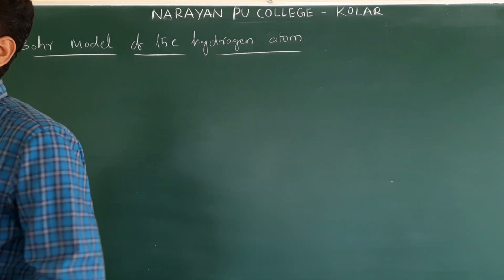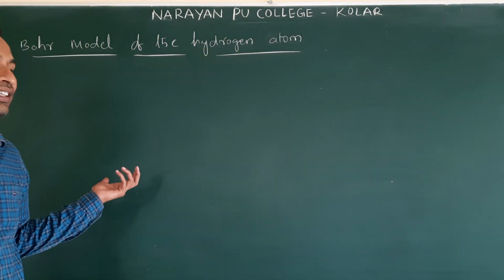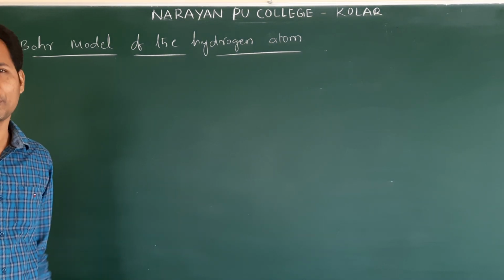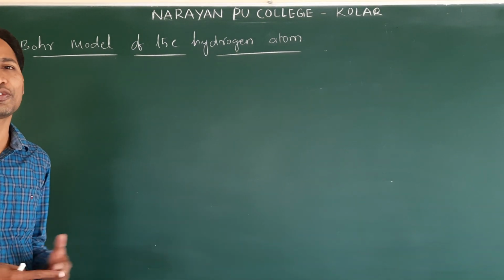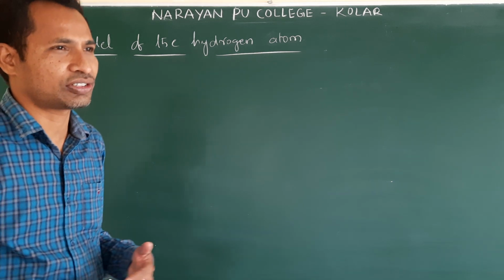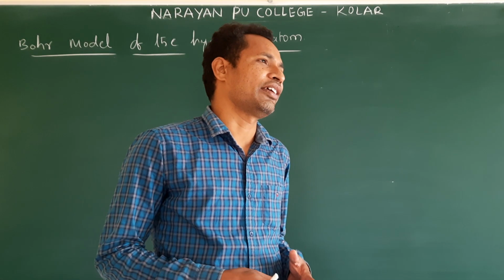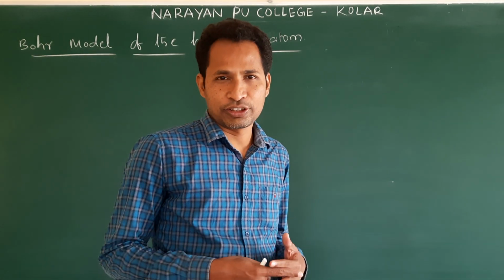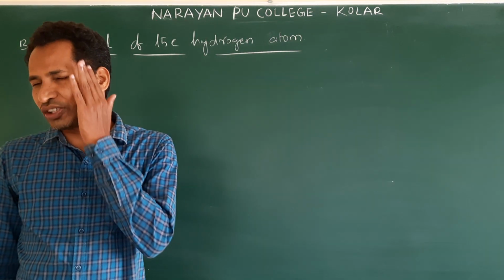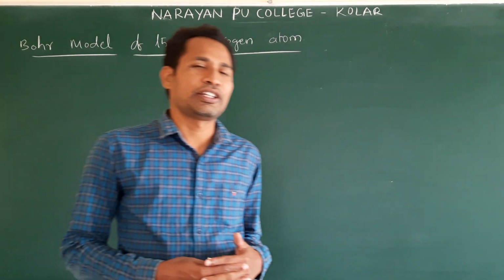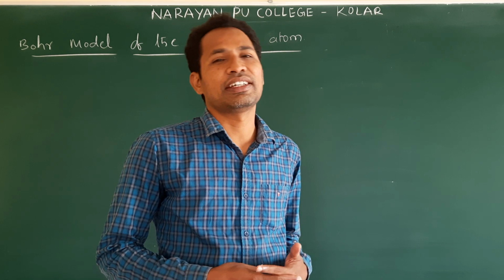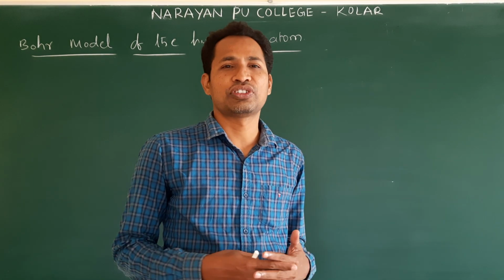Clear? It does not fall into the nucleus because there is a strong attractive electrostatic force. The electron is negatively charged, and in the nucleus we have a positive charge. Negative and positive charge, which force is there? Electrostatic force, that is attractive.